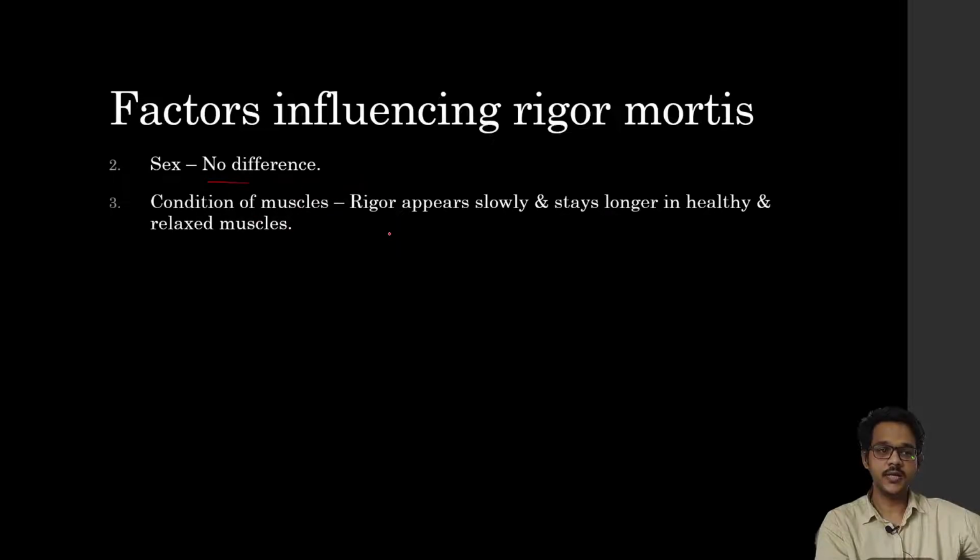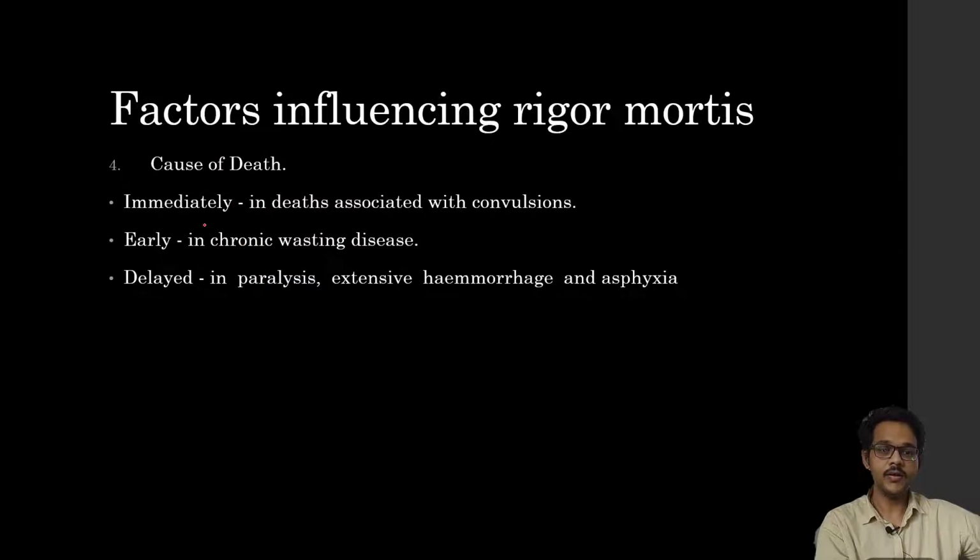Condition of muscles: rigor appears slowly and stays longer in healthy individuals and relaxed muscles. If the person was in a state of exertion before death, if he had been running or jogging, rigor appears earlier compared to relaxed persons. Cause of death: in cases of immediate death or death associated with convulsions, it occurs immediately. In chronic diseases, it appears early, and it is delayed in paralyzed muscles, extensive hemorrhages, and asphyxia cases. It is very delayed.